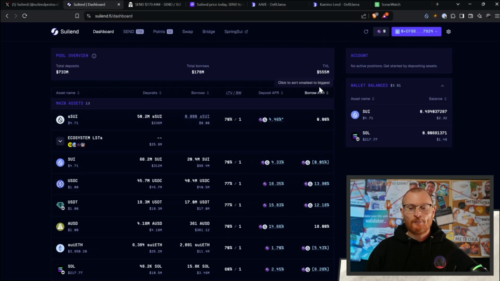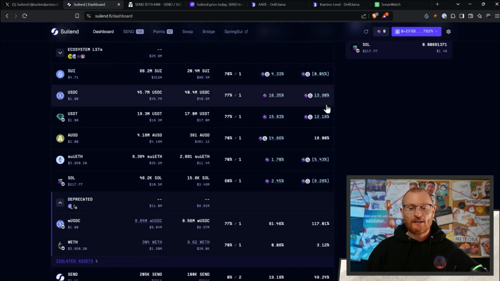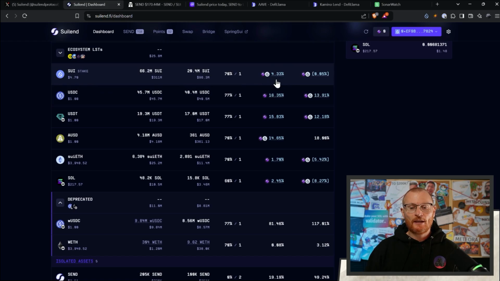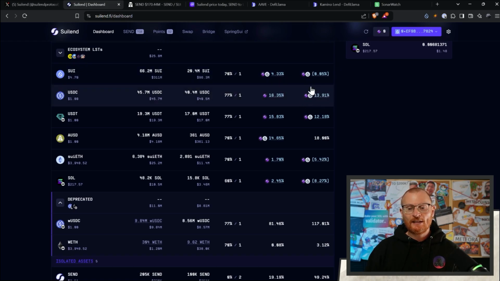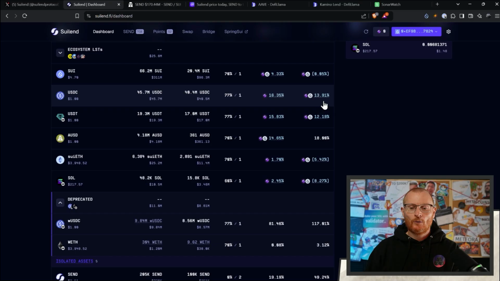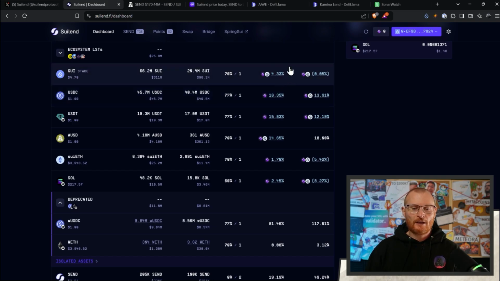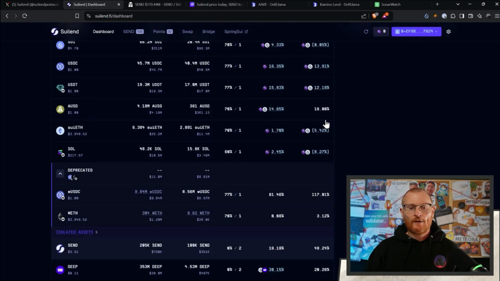Then over here, we've got the borrow APR. So this is how much you actually pay in order to open a position. So once again, we go and put in our SUI tokens over here. We go and borrow some USDC, and the amount of USDC value increases as we pay interest into the position. Then when we repay it, we will repay the interest and the amount that we actually borrowed. And then we've got the collateral free to withdraw if we want to. That's a little bit of an overview of how it works.